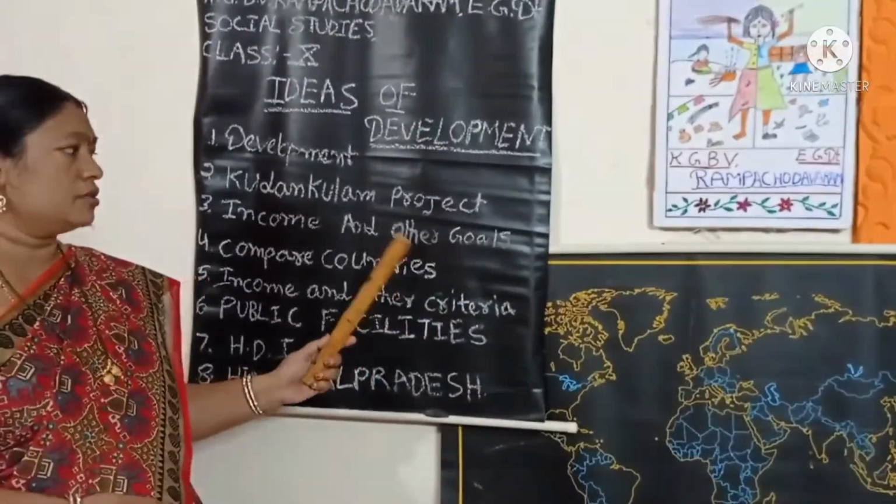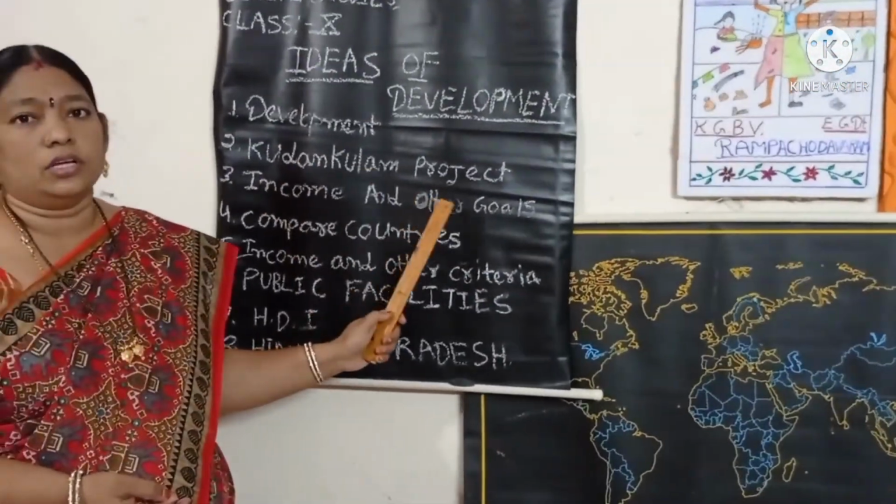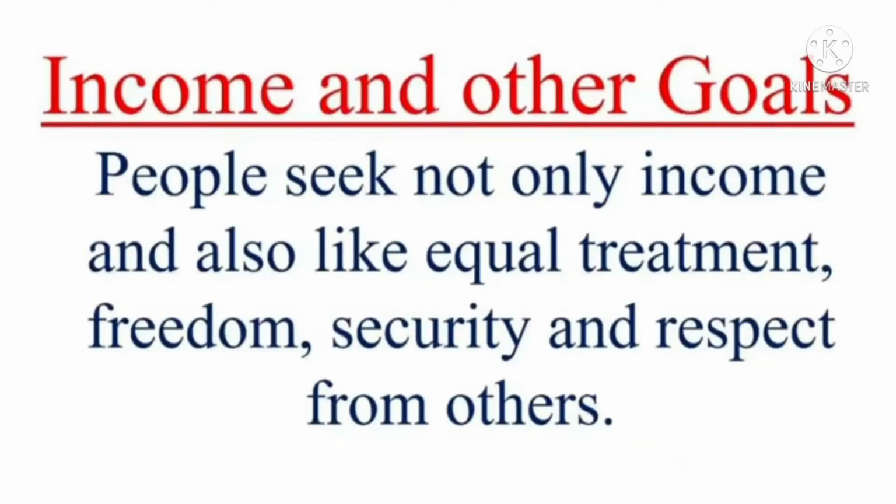See students, income and other goals. People seek not only income but also equal treatment, freedom, security and respect from others.